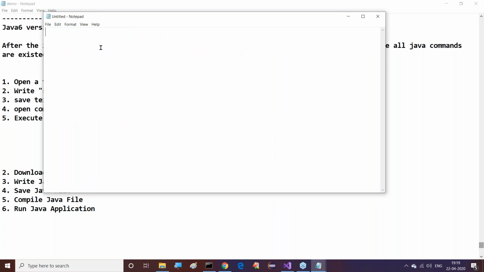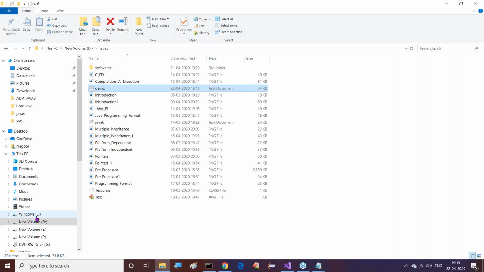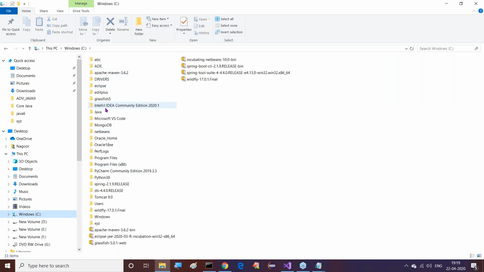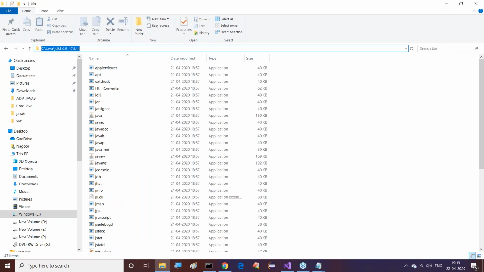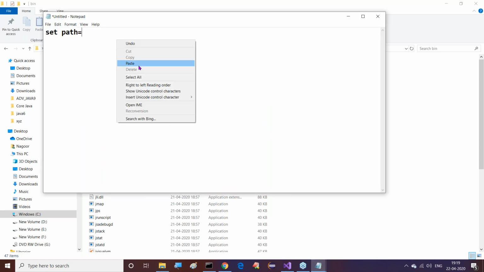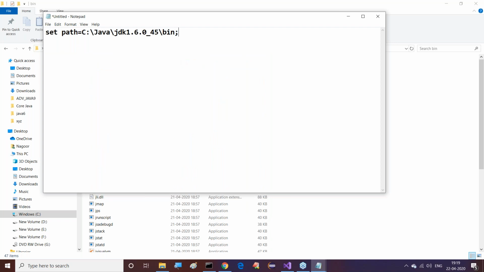Now this Notepad I want to use for the Java 6 version command. So set path is equal to, I'll copy that path, C drive, Java, JDK 1.6.0 and bin. I'll copy this location, paste it here, put a semicolon. That's fine. I'm going to save this, so just observe carefully. Control S.